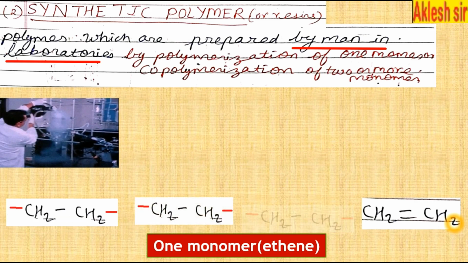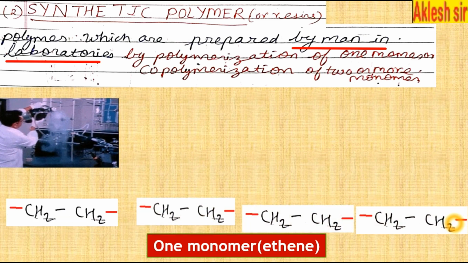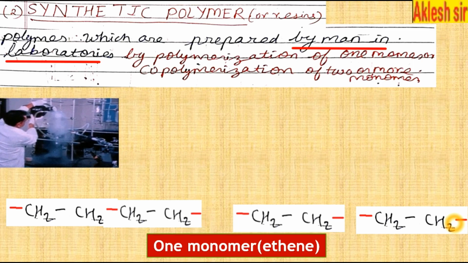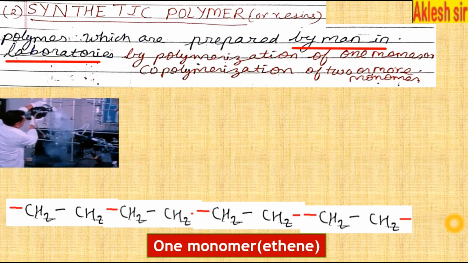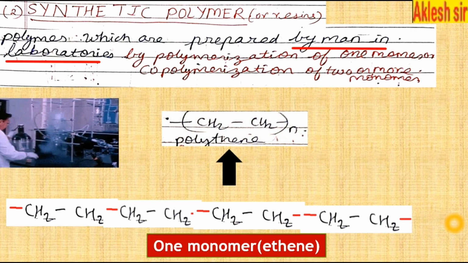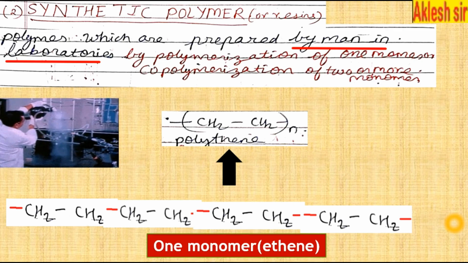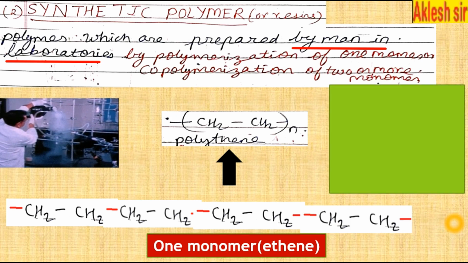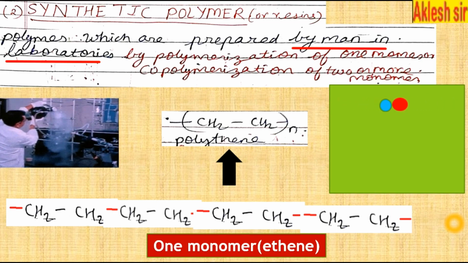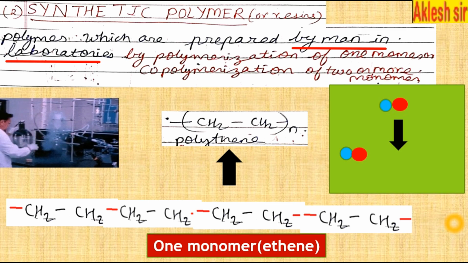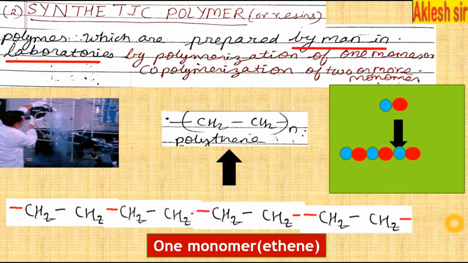One pi bond is breaking, and all these monomers get joined with each other. It is undergoing the polymerization reaction, and it forms a very long chain known as polythene. So here the polymer is formed by the polymerization of one or more monomers. Can you see the animation here? Many monomers are joined together to form a very long chain known as a polymer.